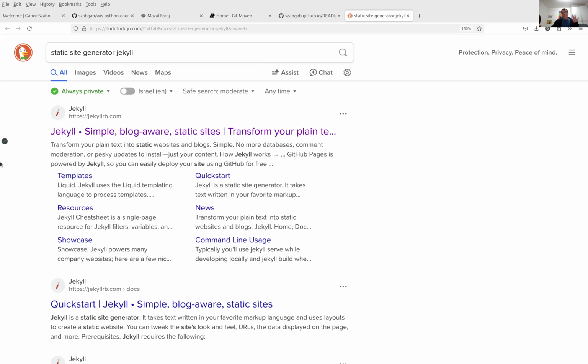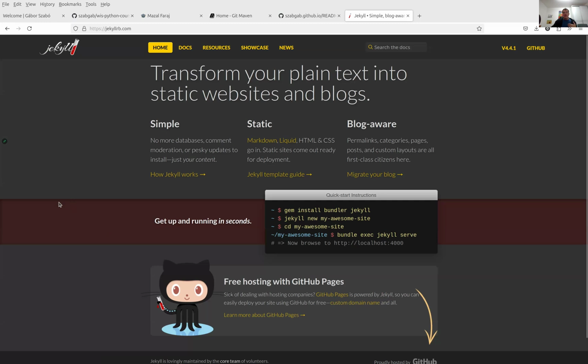And GitHub picked specifically this tool, Jekyll, which is written in Ruby, the Ruby programming language, which doesn't really matter for us, but just so you know. They used it as the default tool to generate the websites from the Markdown. You can change it if you like, but this is the default tool.